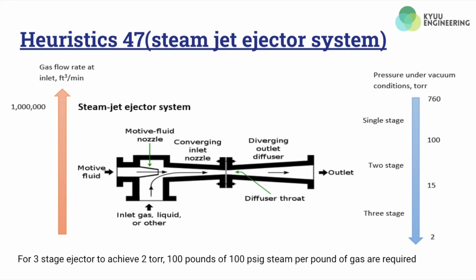Next will be the steam jet ejector system. This system can have up to 1 million cubic feet per minute of gas flow rate at the inlet and can create a minimum of 2 torr of vacuum condition. In order for a 3-stage ejector to achieve 2 torr of minimum pressure, 100 pounds of 100 psig steam per pound of gas are required. Both equipment operate by attaching the equipment at the overhead of the separation column. The equipment can drag out inert and other vapor to create vacuum condition.